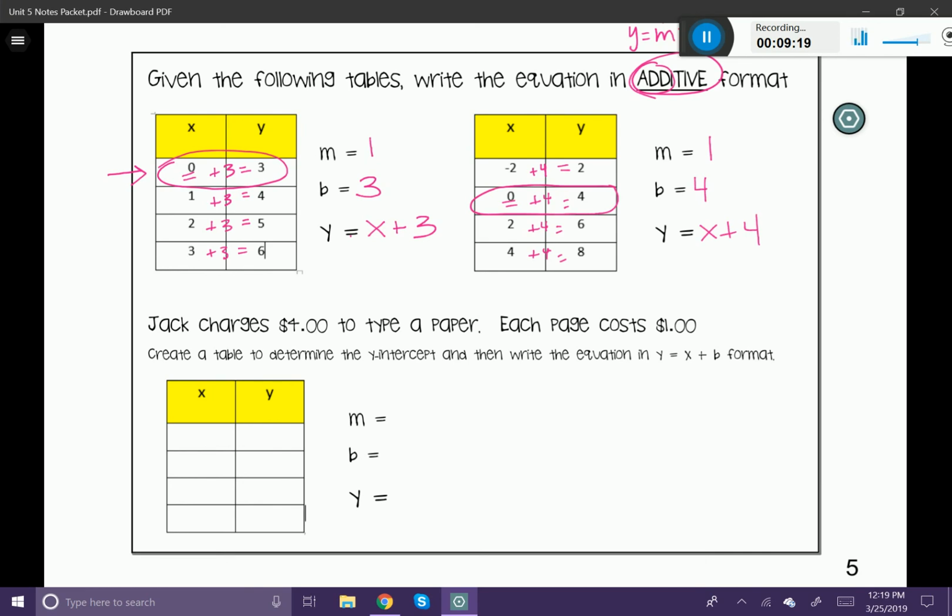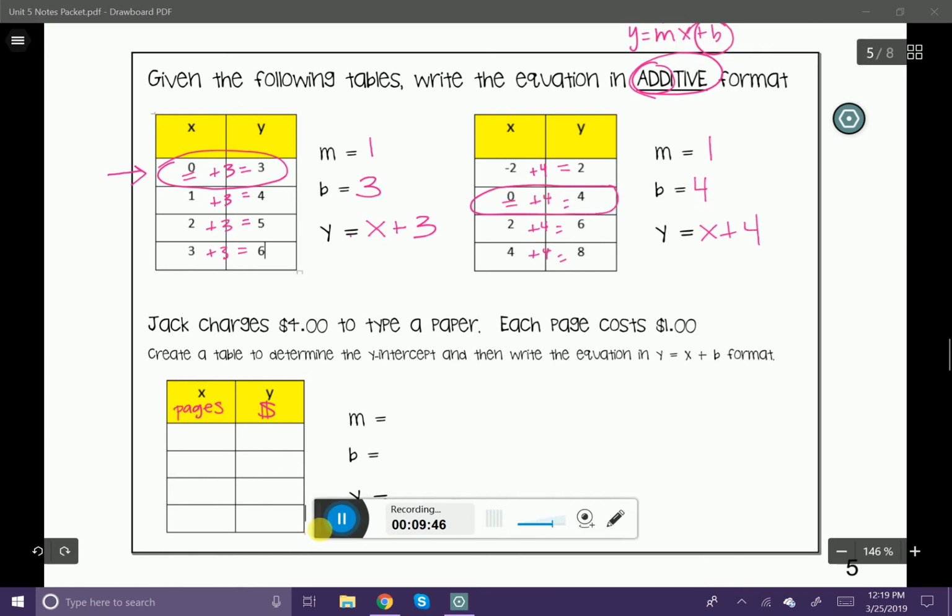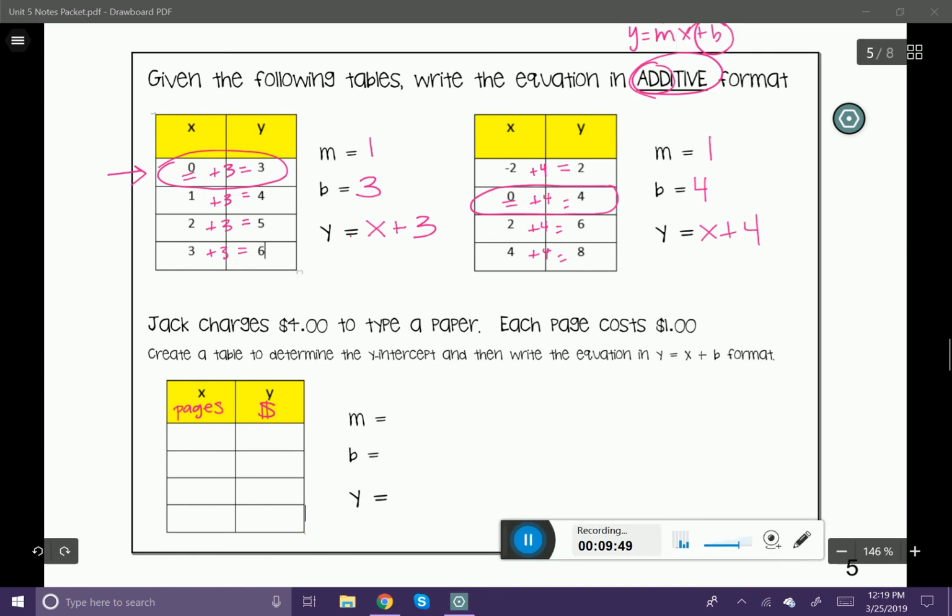So I'm first going to label my x and y. I'm going to label my x as my pages. And I'm going to label my y as my charges. So that's just going to be a money sign. So we have pages and we have charges. Alrighty. So for the first example here, you can see that Jack charges $4 to type a paper. Each one is $1. So I want to look at how much it is going to cost to make 0 pages, 1, 2, and 3.